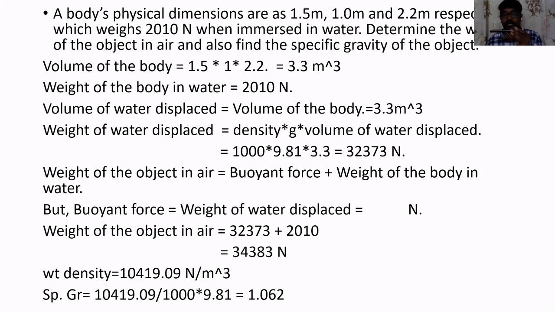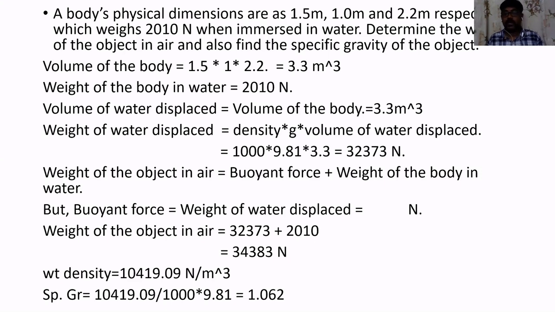In the problem statement, he has clearly mentioned the object is immersed in water. So the entire object is completely immersed, which means that whatever the volume of this object is, the same volume of water gets displaced. When you dip the object, equal volume will be displaced by the object.